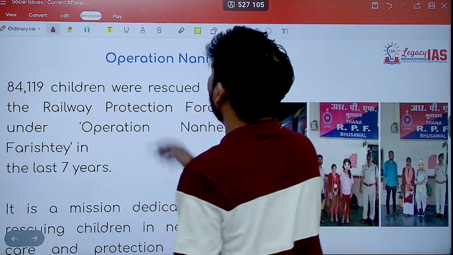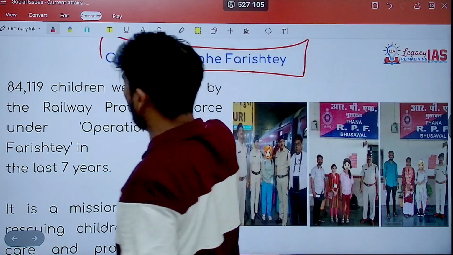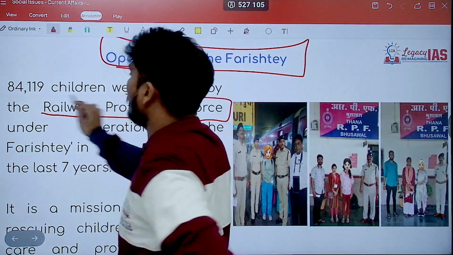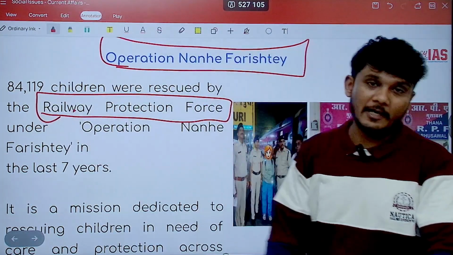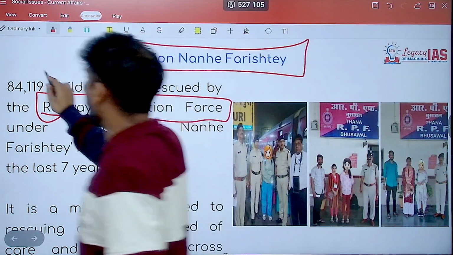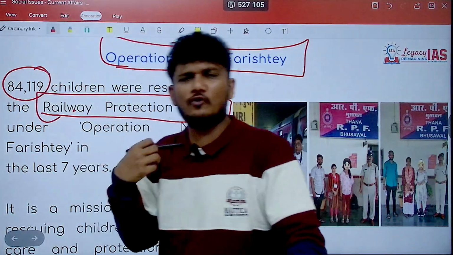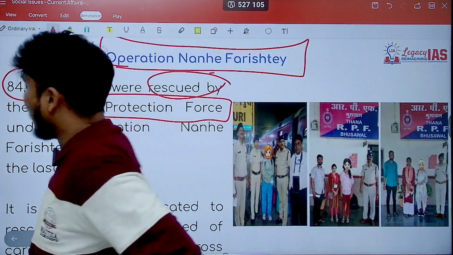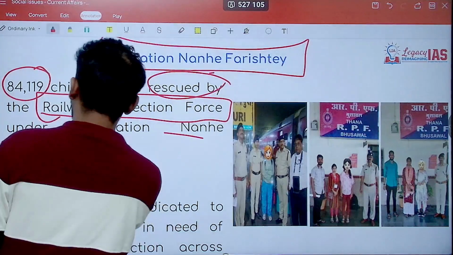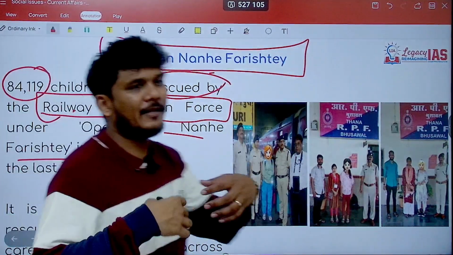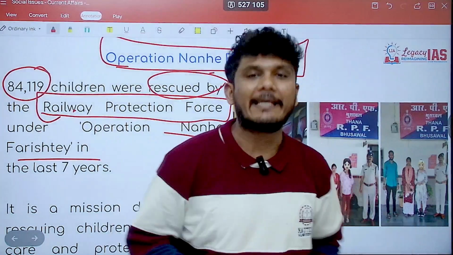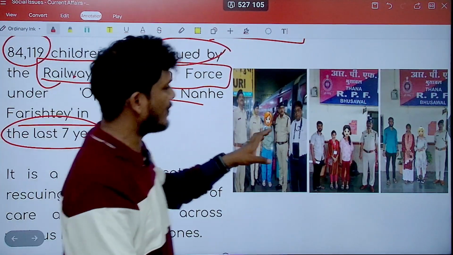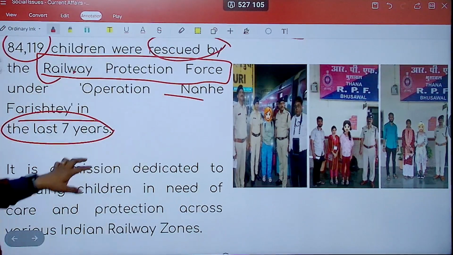And then finally, it is Operation Nanne Farishte. Operation Nanne Farishte is being carried out by the Railway Protection Force, a very beautiful job that they are doing. Presently, around 84,119, almost close to 1 lakh children, were rescued by the Railway Protection Force under Operation Nanne Farishte. Nanne Farishte basically means child angels, small angels, right? In the last 7 years, this is the data that we have. So close to 1 lakh children have been saved.